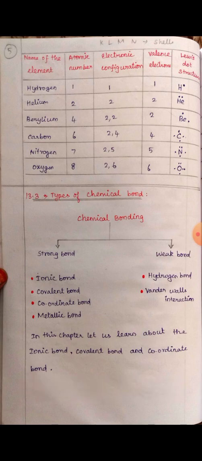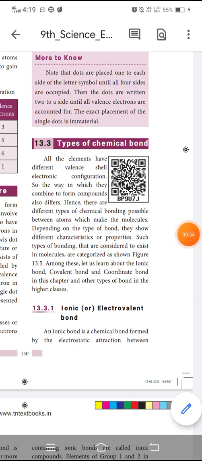Okay, in this chapter, we are going to learn three bonds only, that is ionic bond, covalent bond and coordinate bond. See here, types of chemical bond.